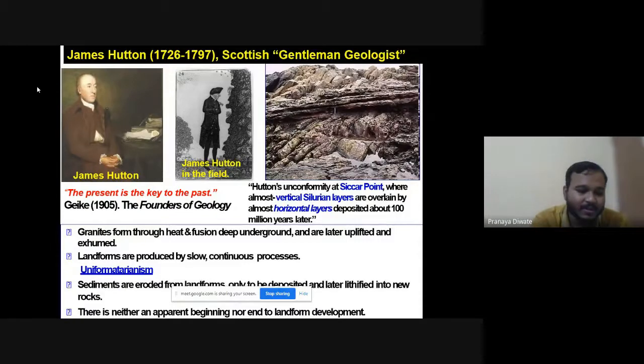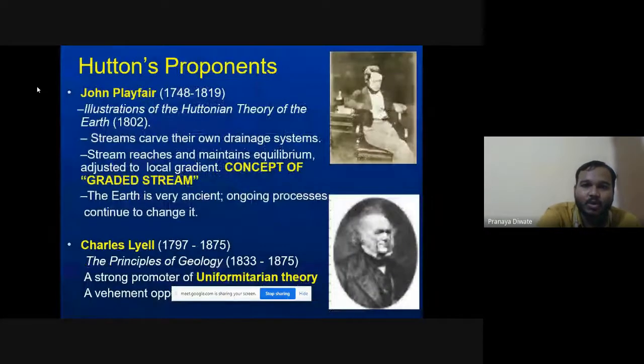So James Hutton was a gentleman geologist who studied geology very extensively and gave some theories. Before Hutton, there was the Huttonian theory of the earth: streams carve their own drainage systems, and the earth is very ancient, with ongoing processes continuing to change it.